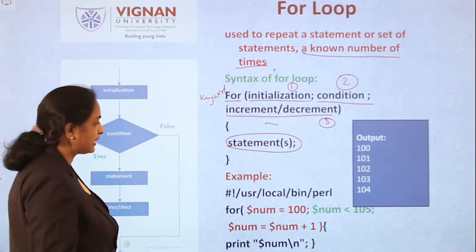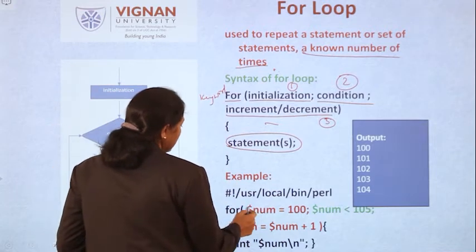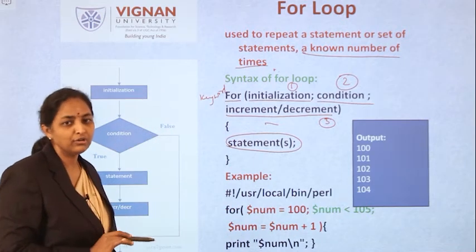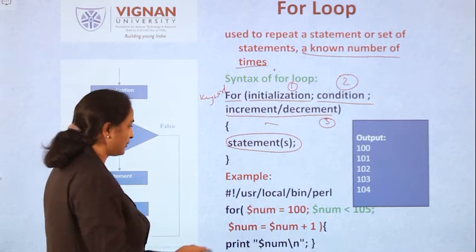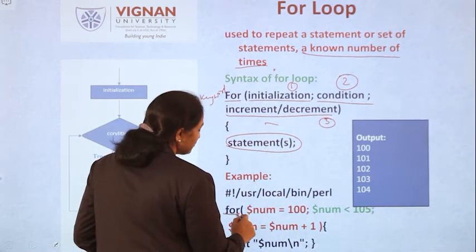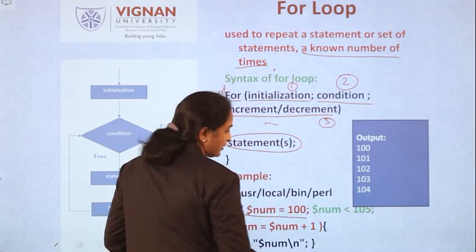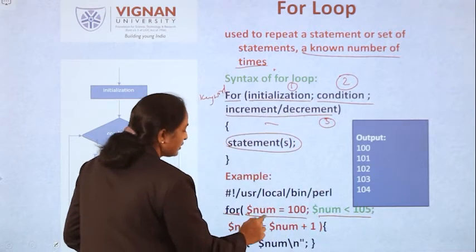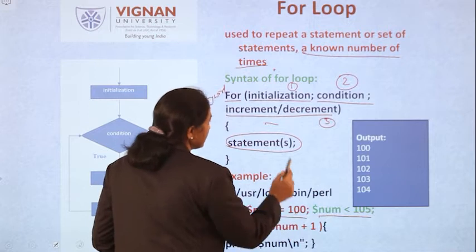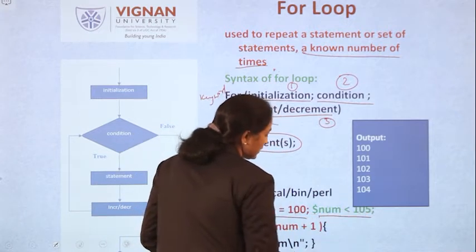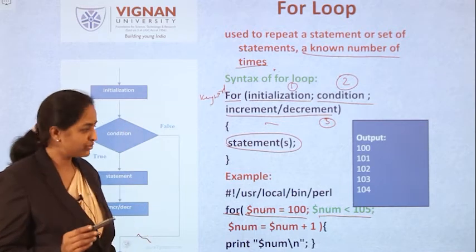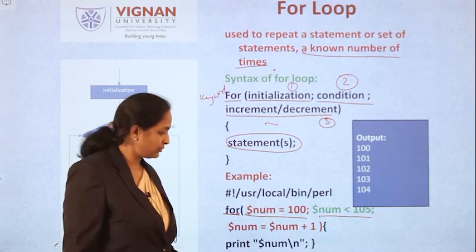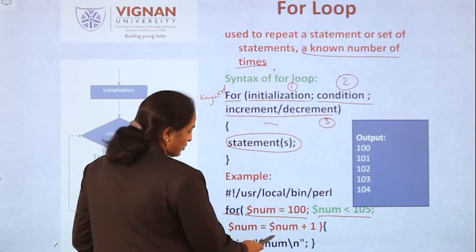Now let us see the same example. Earlier, in the while loop, initialization was done separately and increment was done separately, all three parts in separate ways. Now coming to the first statement, this is your for. First you initialize the variable number with 100, that is the first part. Second part is the condition. The condition we have to check here is number should be less than 104. Third is number equals number plus 1.